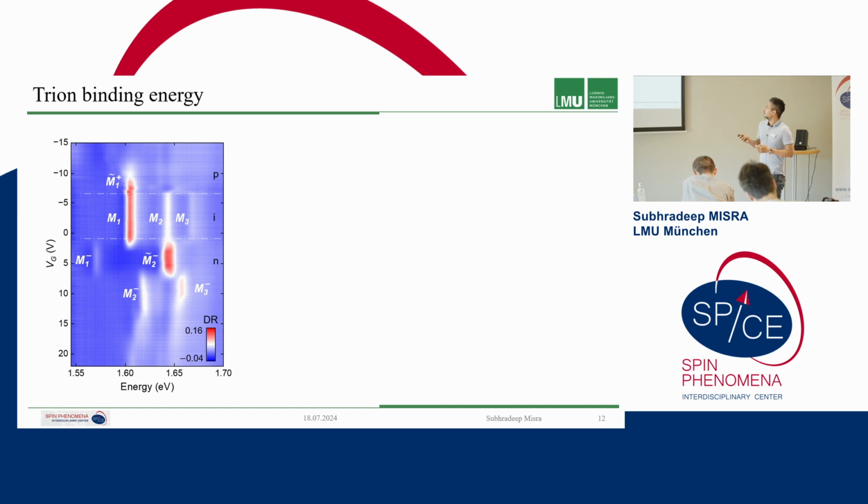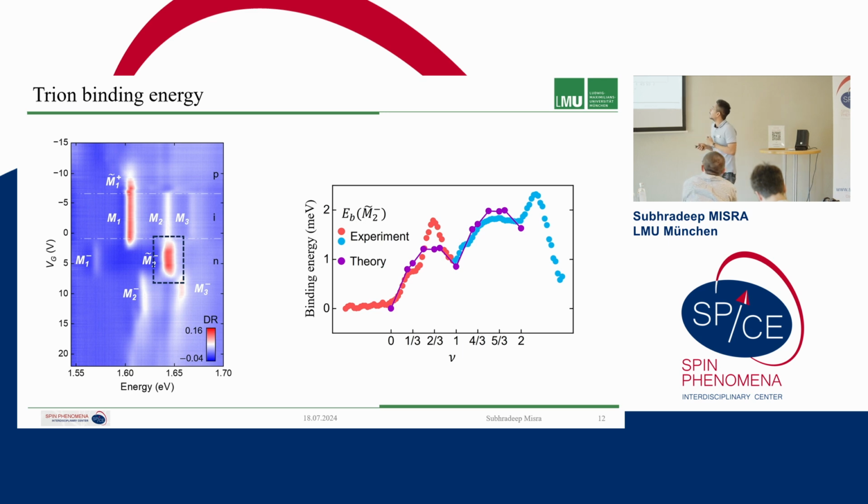But before studying that, we would also show the trion binding energy of this MoSe2 exciton, which would be important to study the spin correlations as well, where we try to calculate the binding energy of this MoSe2 minus trion.